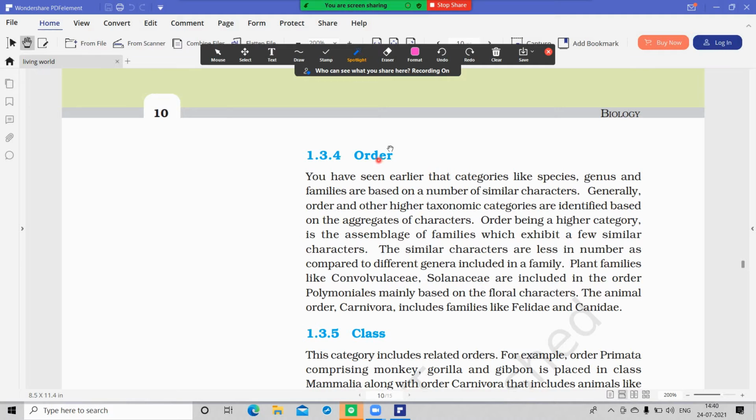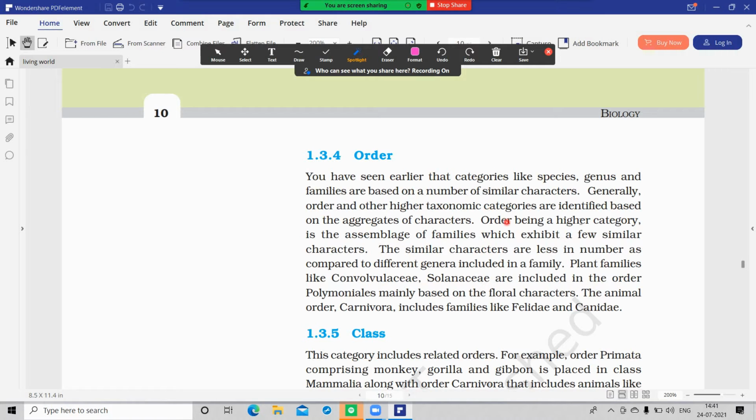Next category is order. Species, genus and families are based on the number of similar characters, whereas order and other higher taxonomic categories are identified based on aggregates of characters. Here, number of similar characters; there, aggregates of characters.